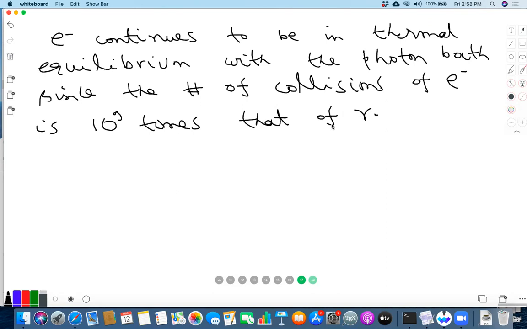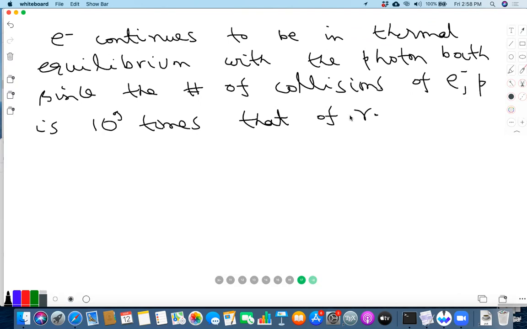So this is a somewhat peculiar situation, that the bath is not in thermal equilibrium. The bath simply follows the black body distribution because it was in thermal equilibrium earlier. But E minus, which is in contact with the bath, right? E minus and P. In fact, this is also true for P, even though the energy transfer for P is about 1000 times lower, because of this T square over MP. Still, the number of collisions is good enough to keep it in thermal equilibrium.